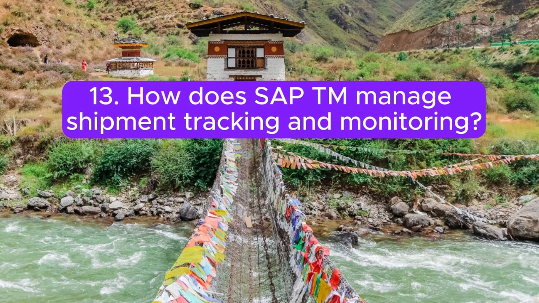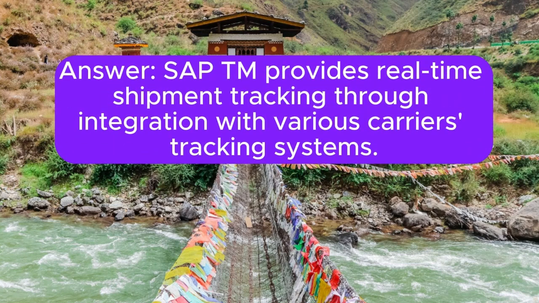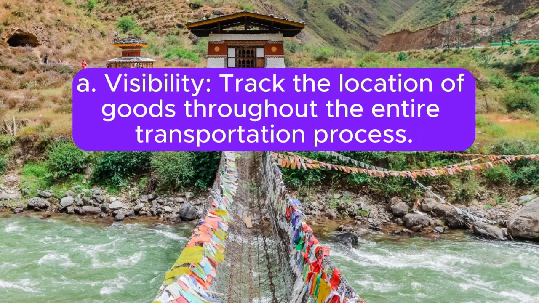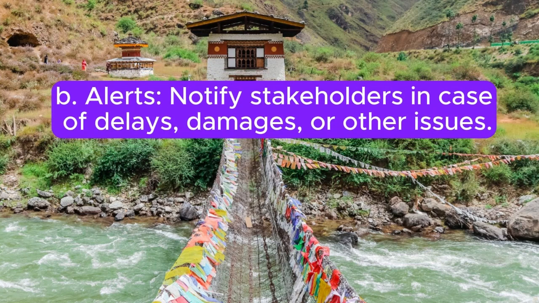13. How does SAP TM manage shipment tracking and monitoring? Answer: SAP TM provides real-time shipment tracking through integration with various carriers' tracking systems. The system enables A. Visibility. Track the location of goods throughout the entire transportation process. B. Alerts.